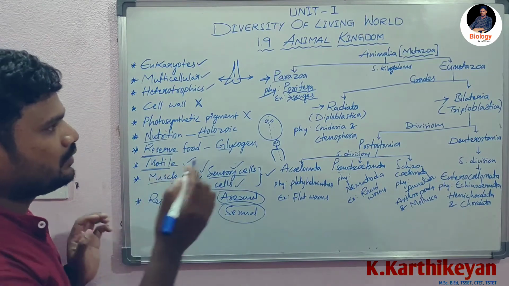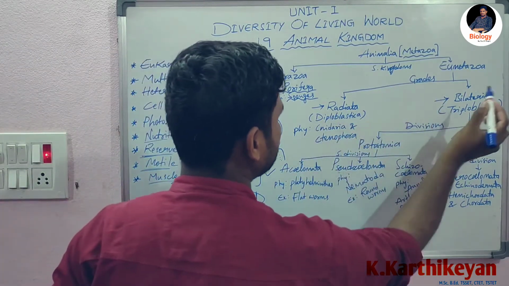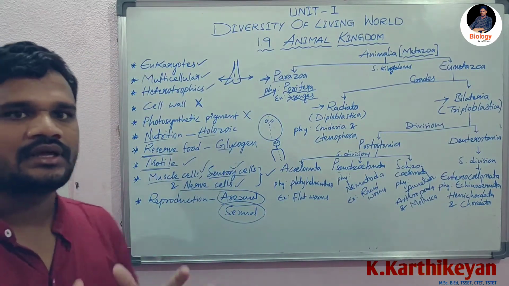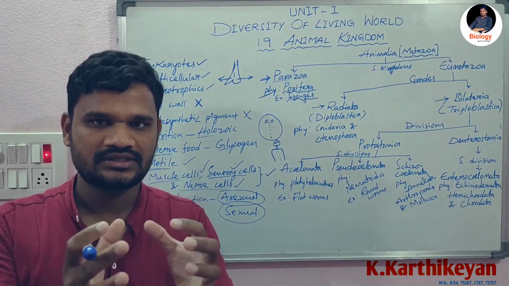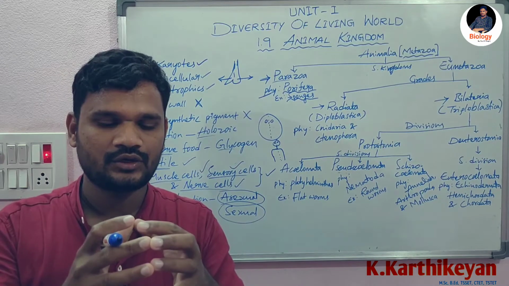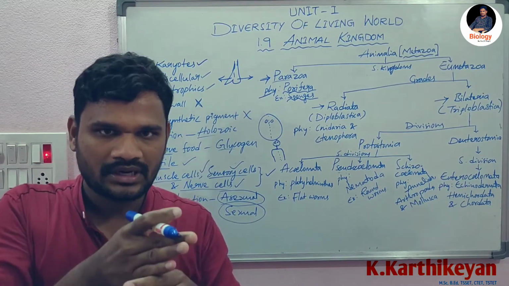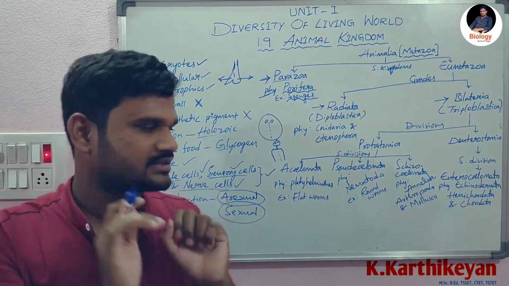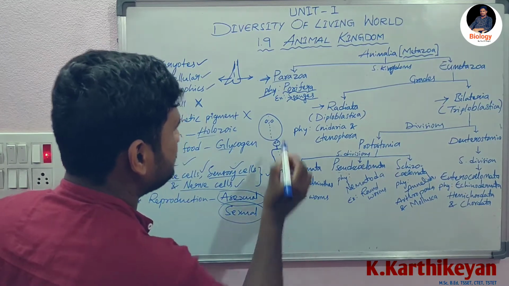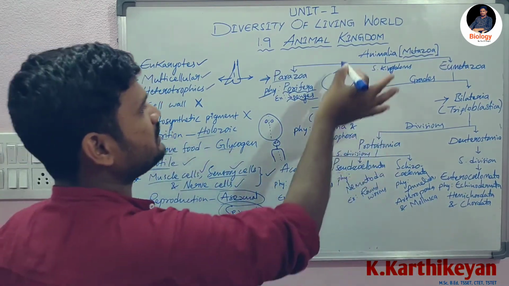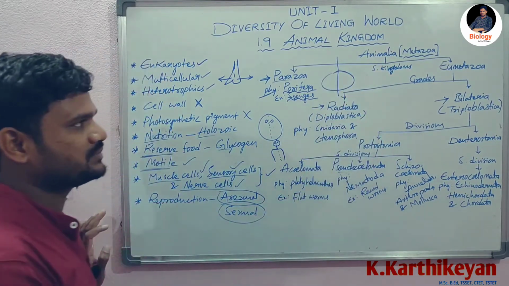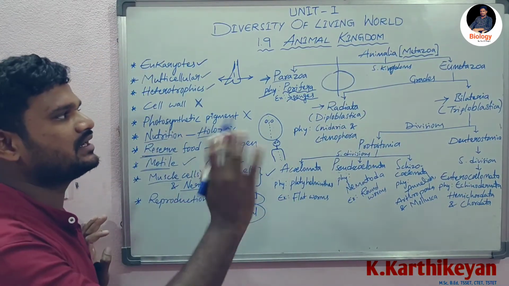Now let's see what is Radiata, what is Bilateral. Radiata means the organism can be divided into multiple equal parts through the principal axis. Imagine this is an organism, we can divide this organism like this, which means through the principal axis we can divide left and right.